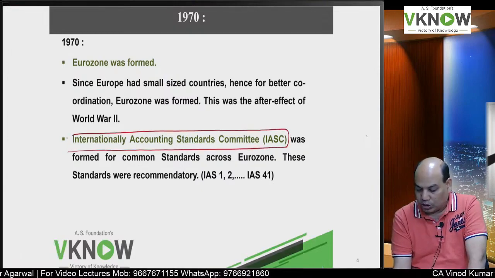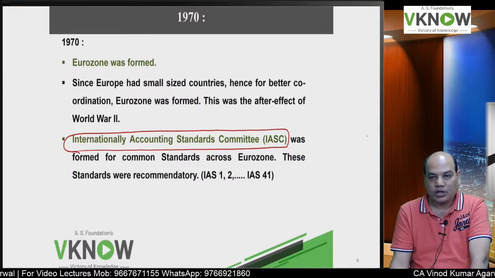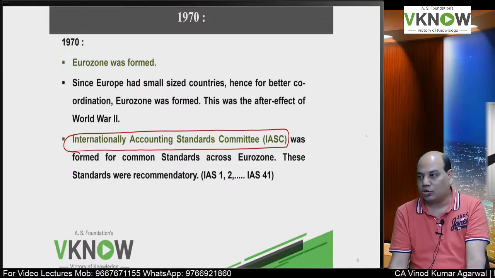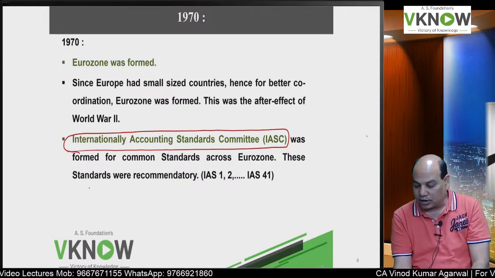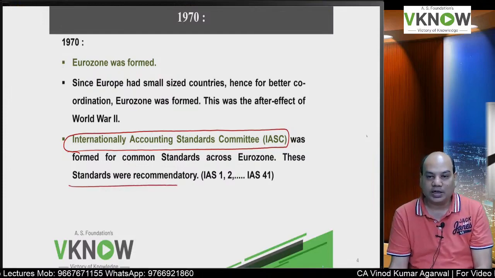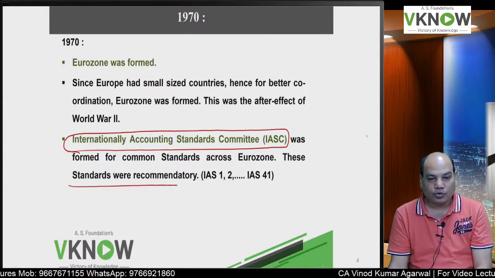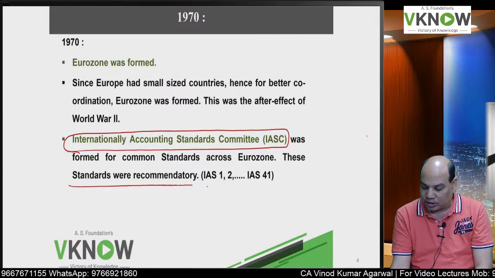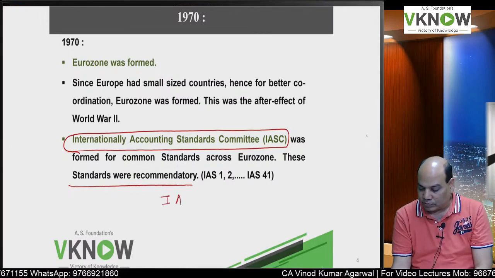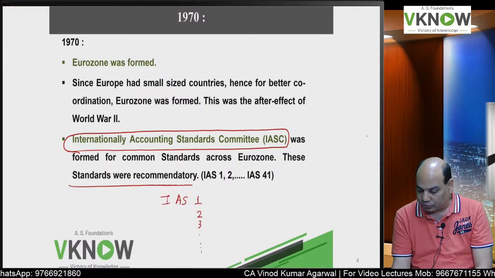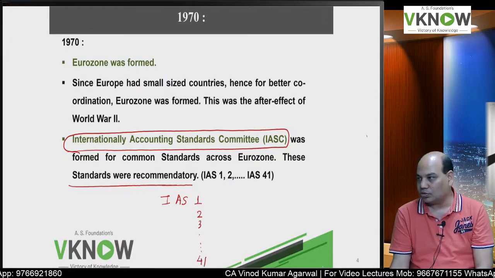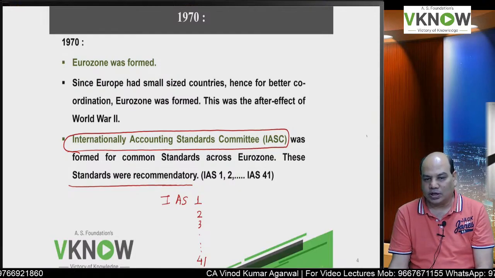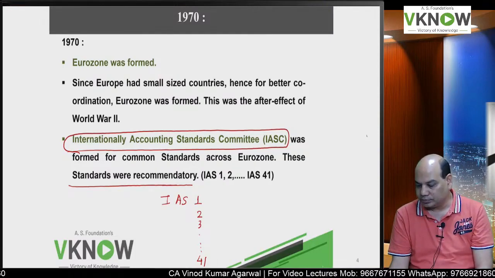First name was IASC, then they changed it to IASB, and they started issuing standards which were recommendatory, because you can't force standards on different countries. So they are recommendatory, and the numbering system was IAS 1, 2, 3 and till 41 was issued. In between, some standards were deleted also, which were replaced by new standards.